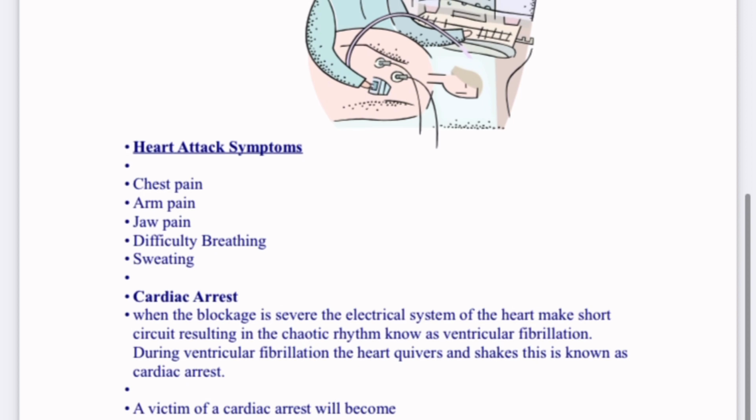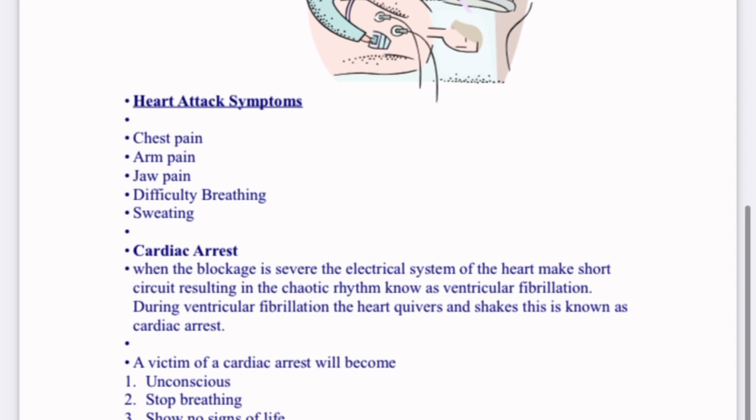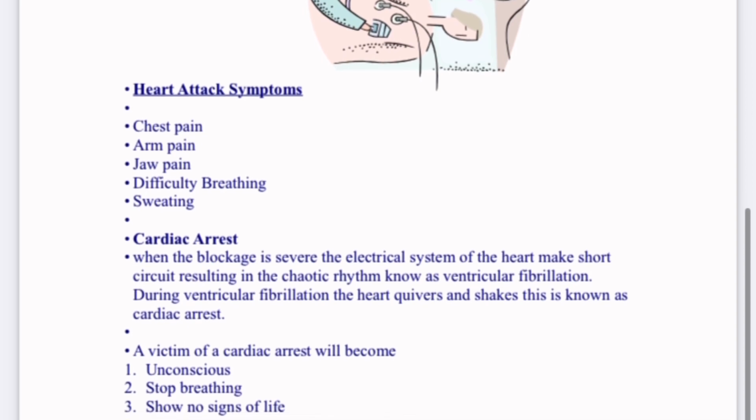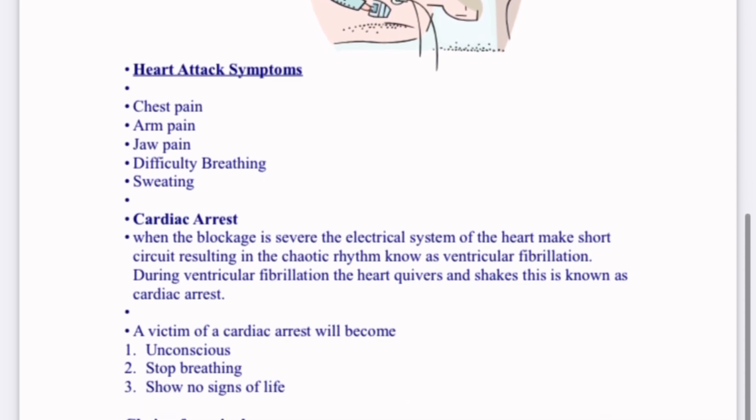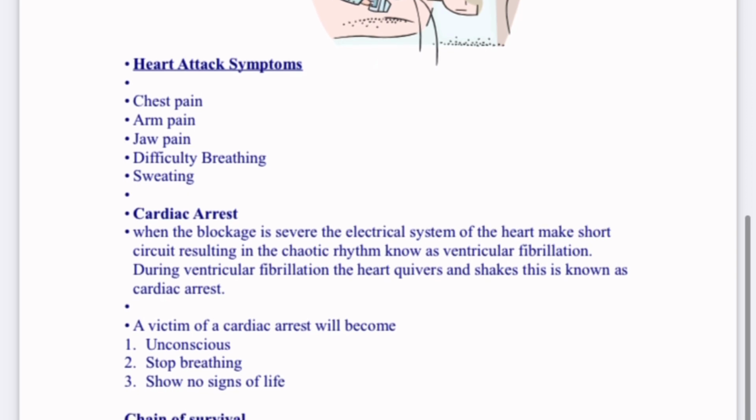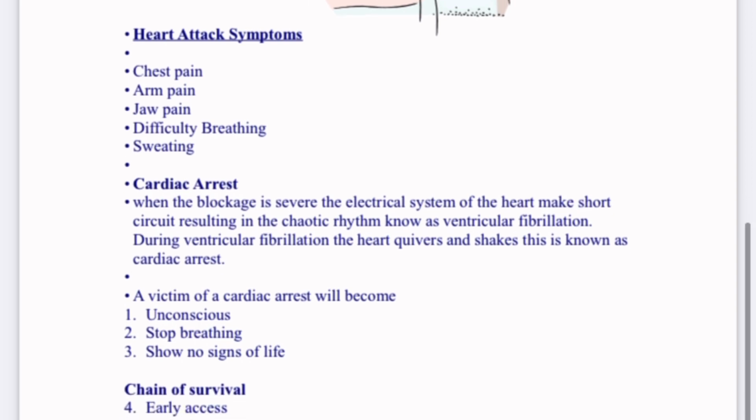Cardiac arrest. When there is a blockage of blood flow to the heart and the blockage is severe, the electrical system of the heart short circuits, resulting in a chaotic rhythm known as ventricular fibrillation. During ventricular fibrillation, the heart quivers and shakes. This is also known as cardiac arrest. A victim of cardiac arrest will always become unconscious, stop breathing, and show no signs of life.